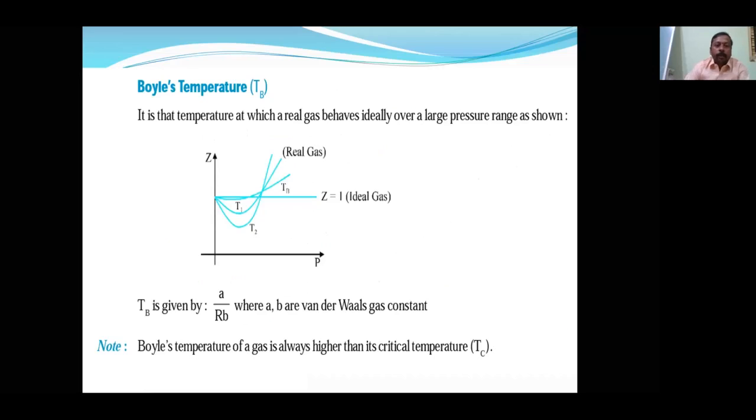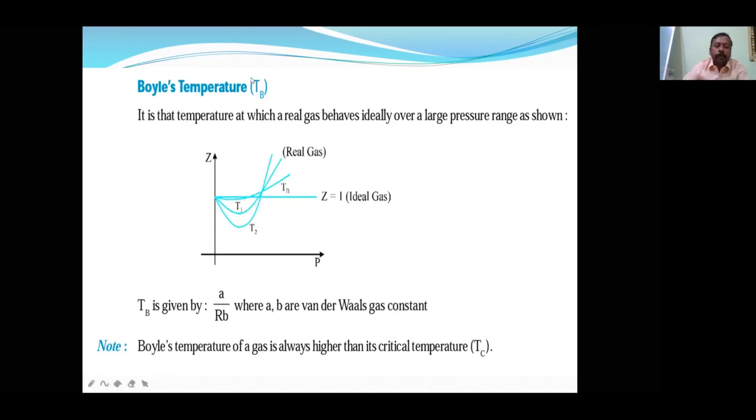Boyle's temperature. Just now I told you that if you keep on increasing the temperature, the deviation will keep on decreasing. So this is the temperature at which there is no deviation. That temperature at which no deviation is found is called Boyle's temperature, and the formula is a by Rb. The Boyle's temperature of any gas is always higher than the critical temperature: TB is greater than TC. The temperature at which a real gas behaves as an ideal gas over a pressure range is called Boyle's temperature.